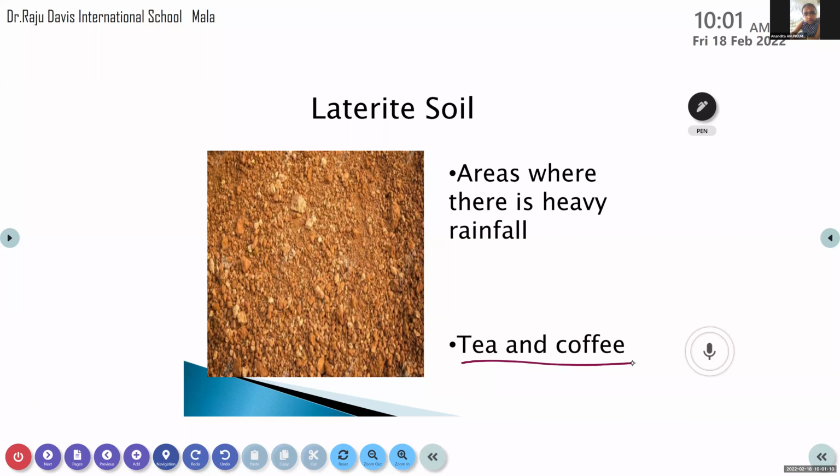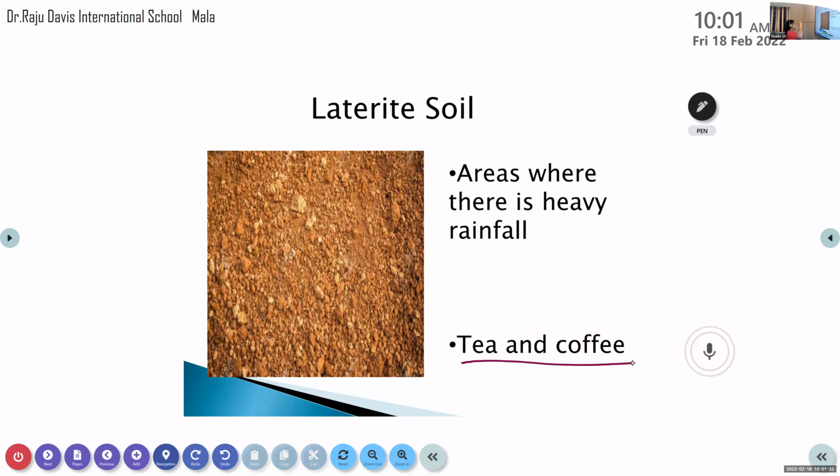You see them when you are going on tours. So this type of soil we can see where there is heavy rainfall. Which soil is it? Laterite soil, and it is good for tea and coffee.